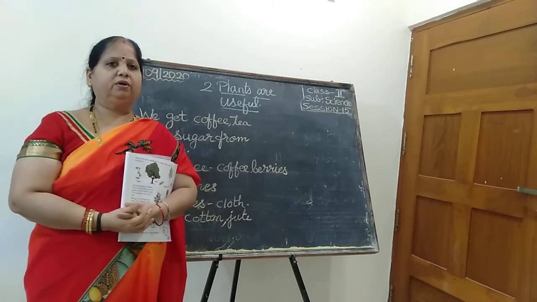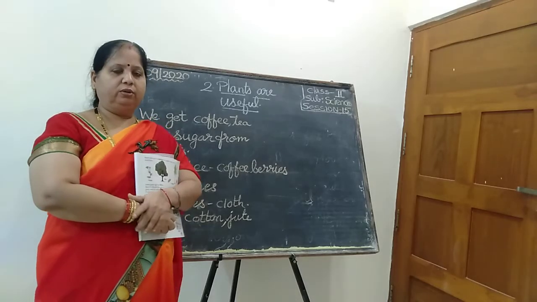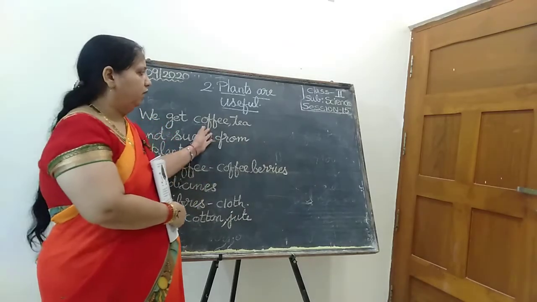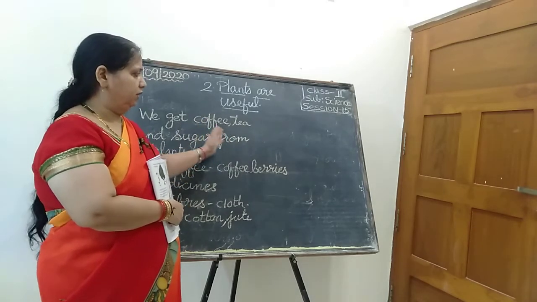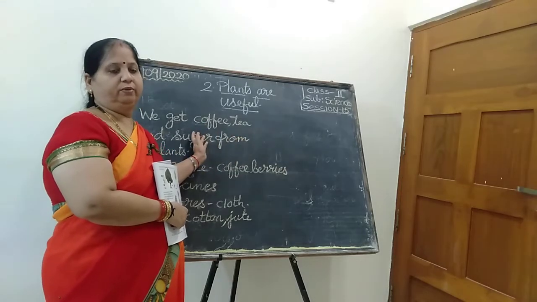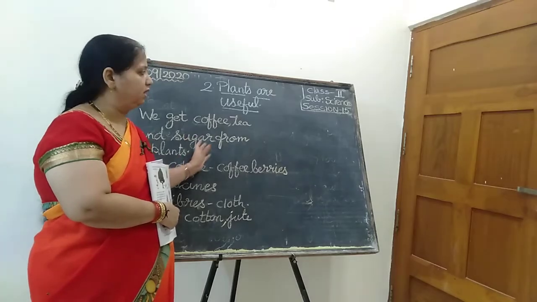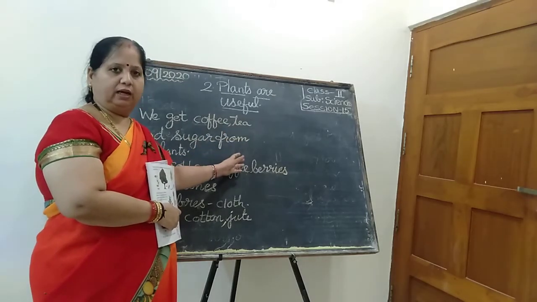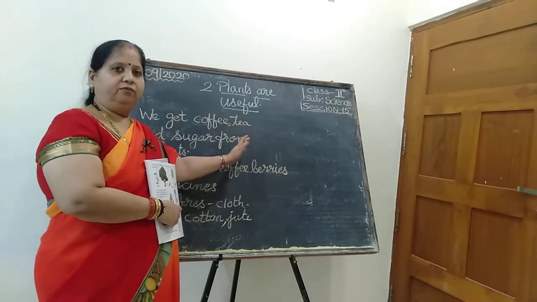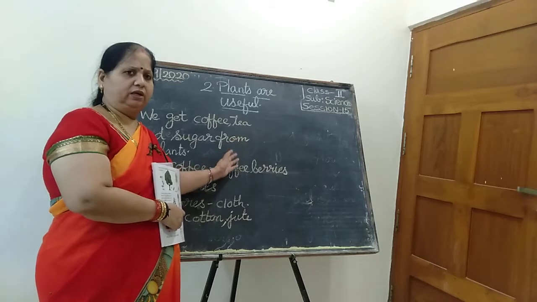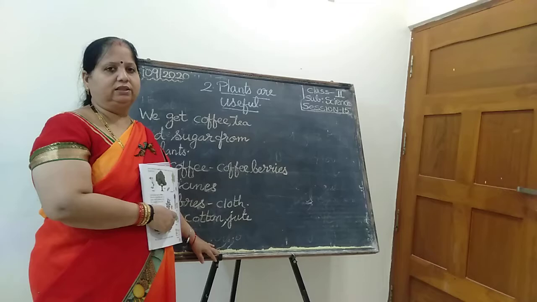Okay. So yesterday the teacher taught you about how plants are useful. What did we learn previously? Yes, we learned about the flowers, root vegetables, stem vegetables, and in which way we use the flowers and fruits and leaves. We eat the leaves of some plants, flowers and fruits. We learned all these things in the last session.